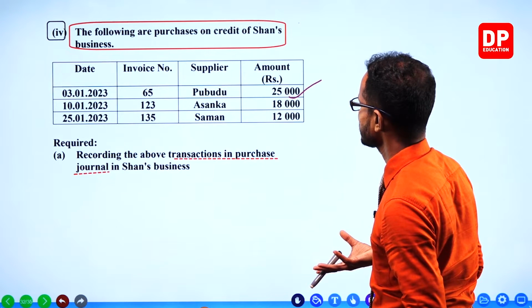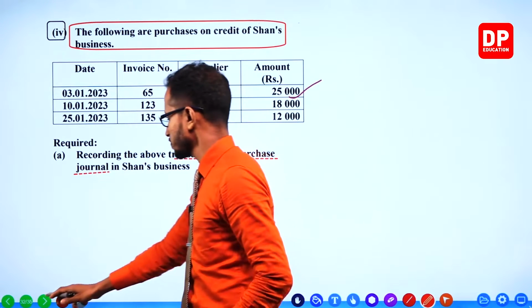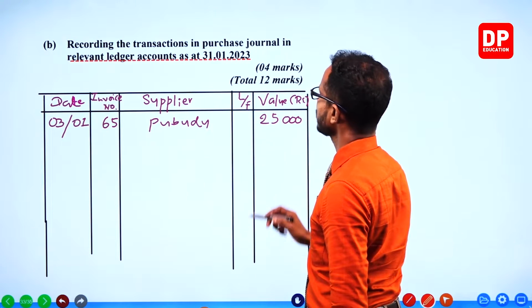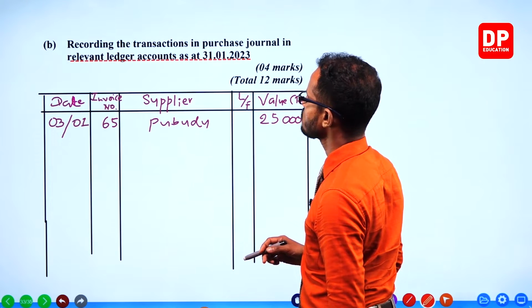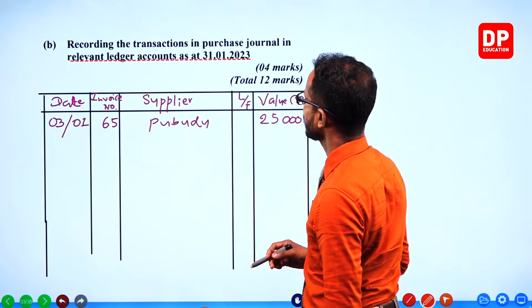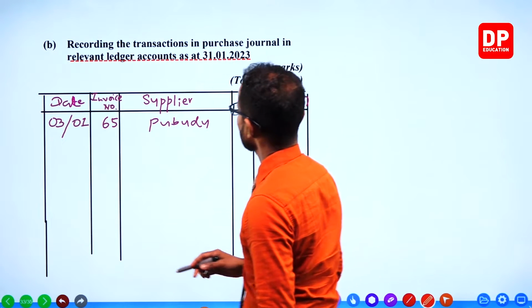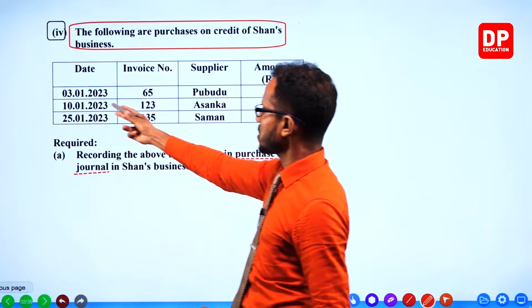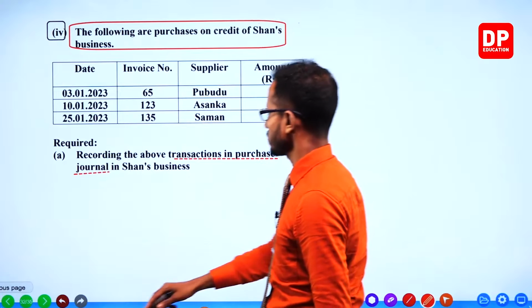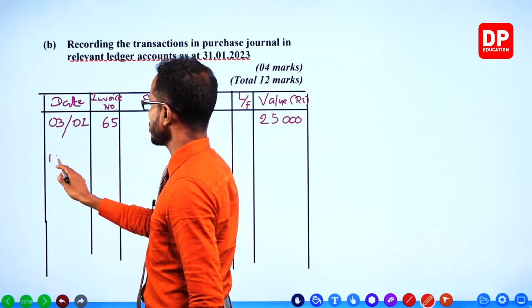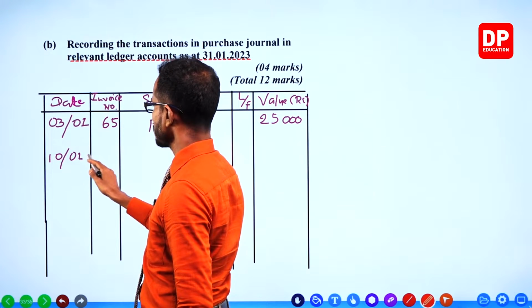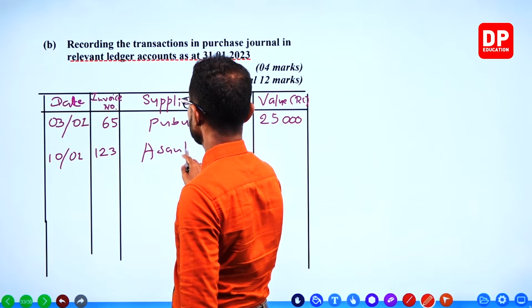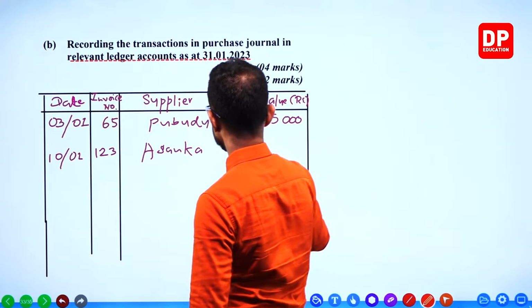No trade discounts. Next, date 10th January, invoice 123, Asanka, 18,000.